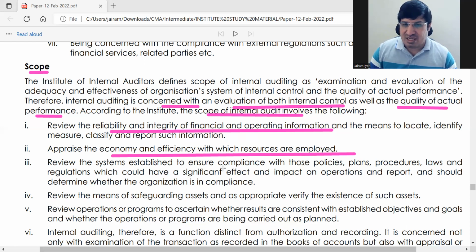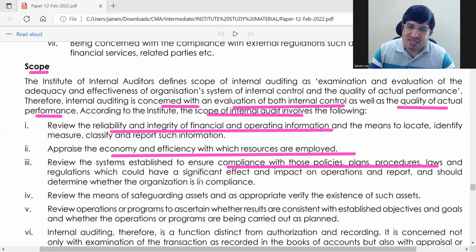See that compliance with policies, plans, procedures, laws are there. Systems are such that we are complying with everything. If you see, this is also a repetition. Given in a different way, but these are also the same points.